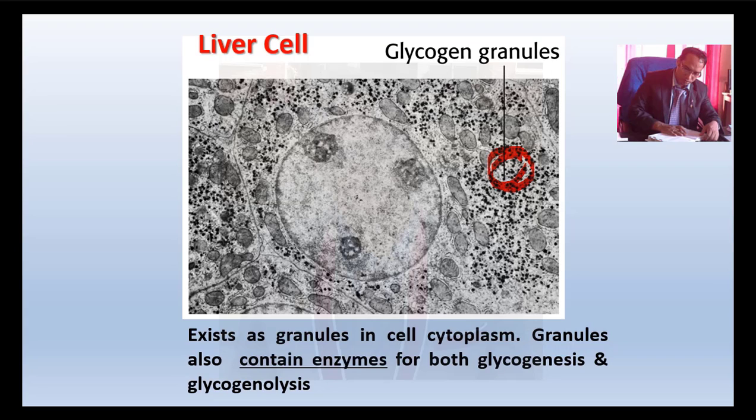The granules also contain enzymes for both glycogenesis and glycogenolysis. These are the processes: glycogenesis, formation of glycogen, and glycogenolysis, conversion of glycogen to glucose.